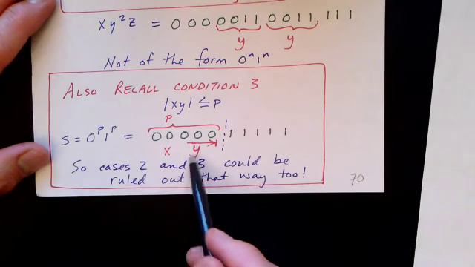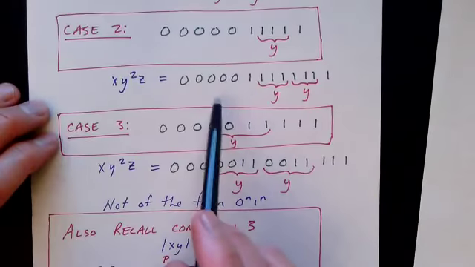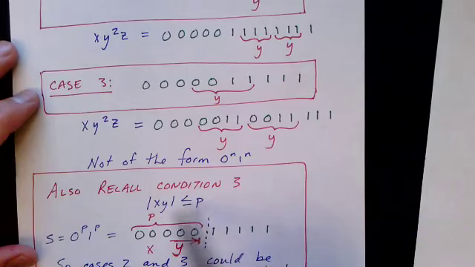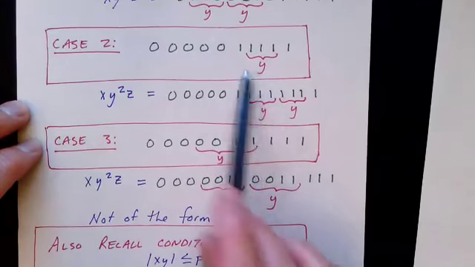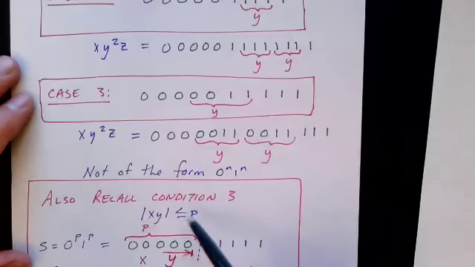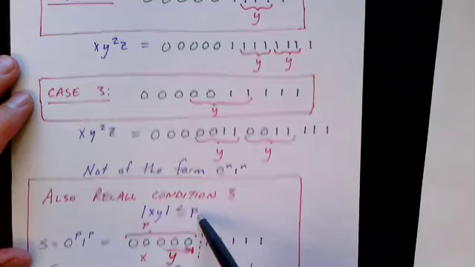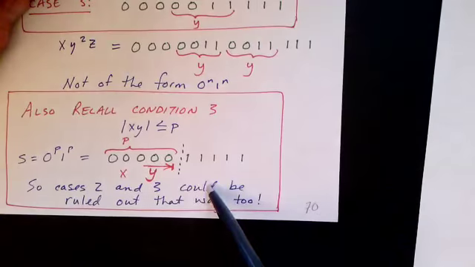So really, the way I've broken it up, I've ignored condition 3, and we can rule out cases 2 and 3 because they violate what I called condition 3, that you have to encounter the cycle before P characters have passed. So we can rule out these cases as not being pumpable. Not only do they fail to meet this condition, they also fail to meet this condition down here as well. And so we could rule cases 2 and 3 out that way as well.